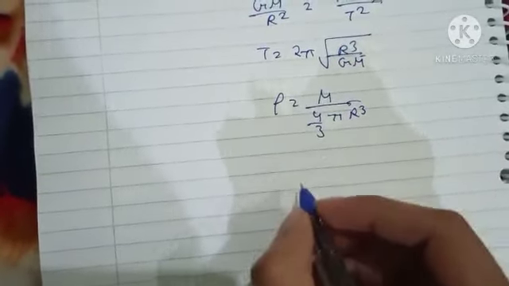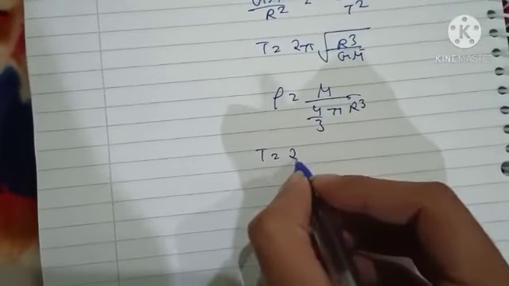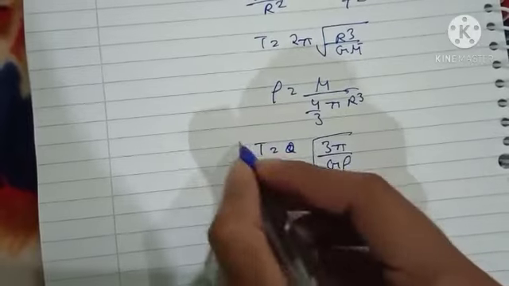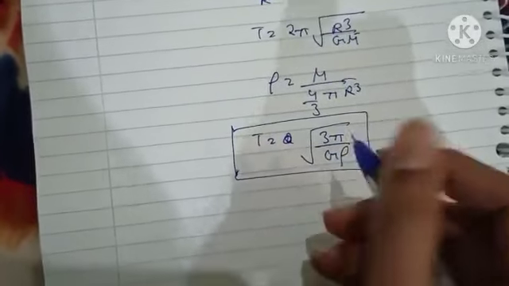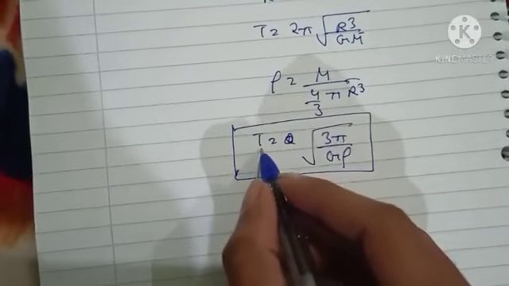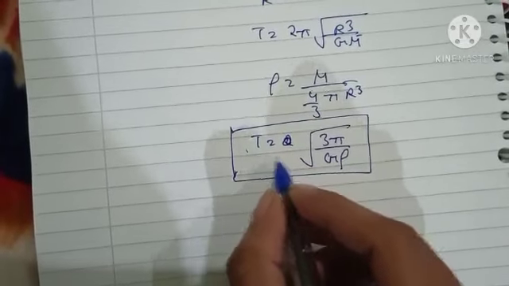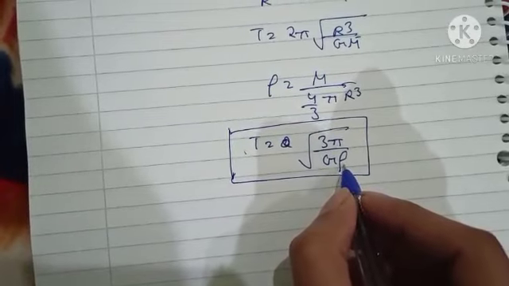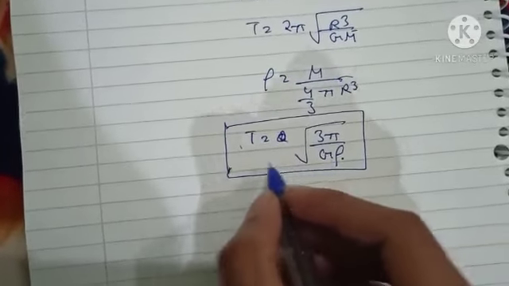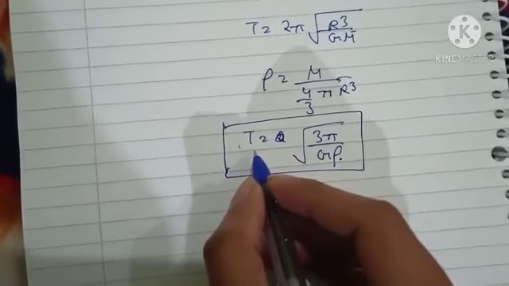So putting the value of mass here, T comes out to be under root 3 pi by G rho. So 3 pi is a constant, G is a constant. So the minimum rotation time period depends on the density of a planet or an asteroid or an object. So if we know the density of that object, we can calculate the minimum rotation period.